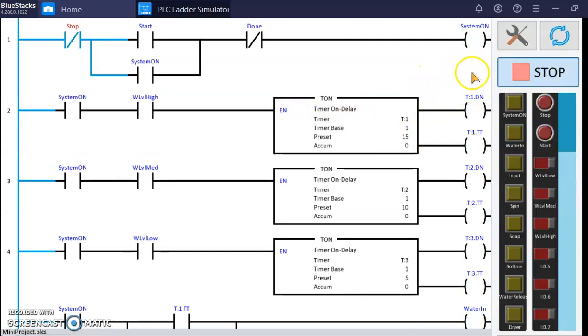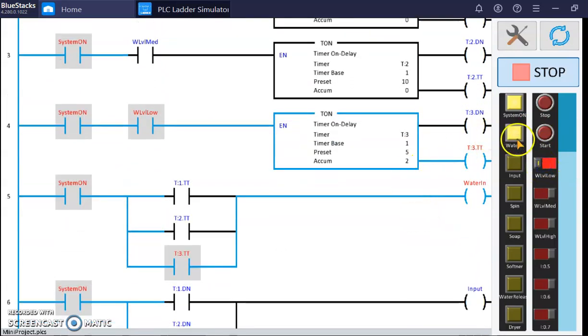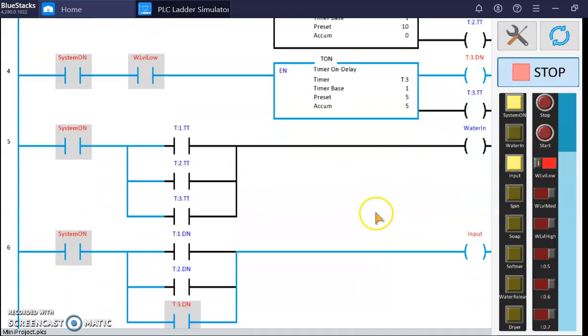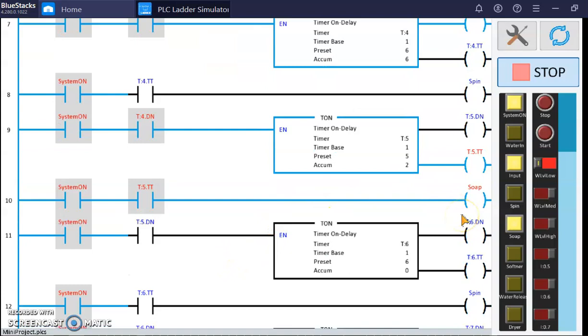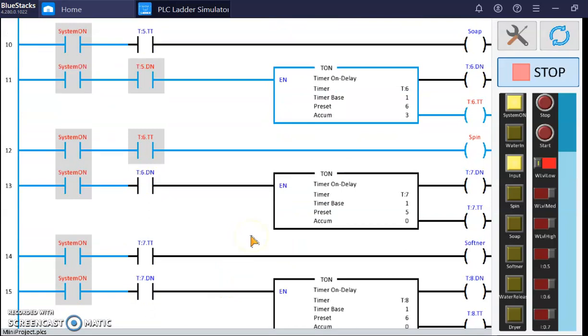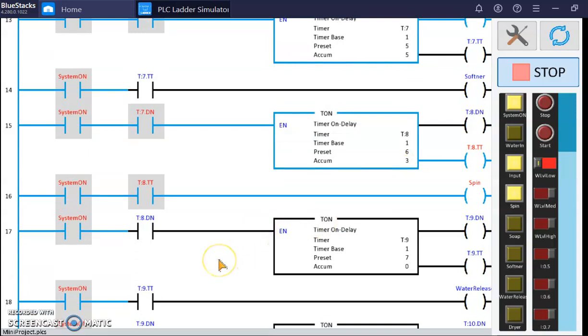So after I press the start push button, as you can see the system will turn on, and I choose the water level low, and the water will fill in for 5 seconds. Then the input will go to the spin, and after the spin the soap will fill in the washing machine, and then it will spin again for around 6 seconds, and then the softener, and after that we spin again for 6 seconds.